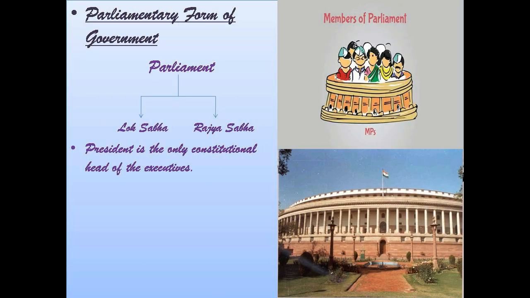The second feature is the parliamentary form of government. It means that the people elect their representatives to the parliament, which consists of two houses, that is Rajya Sabha and Lok Sabha. In India, the president is only a constitutional head of the executive who acts only with the aid and advice of the real political executive, that is the prime minister and the council of ministers. The council of ministers is collectively responsible or answerable to the legislature.